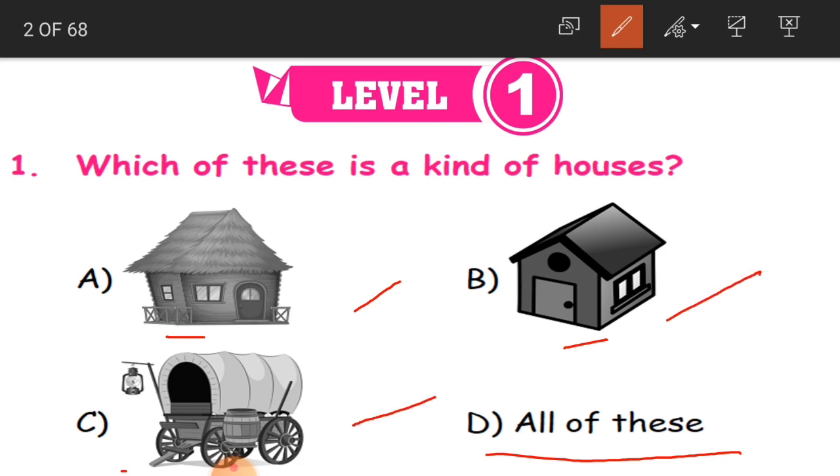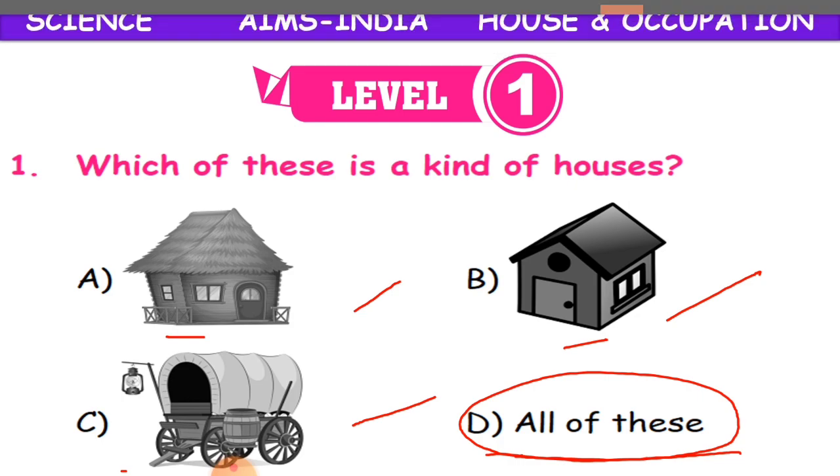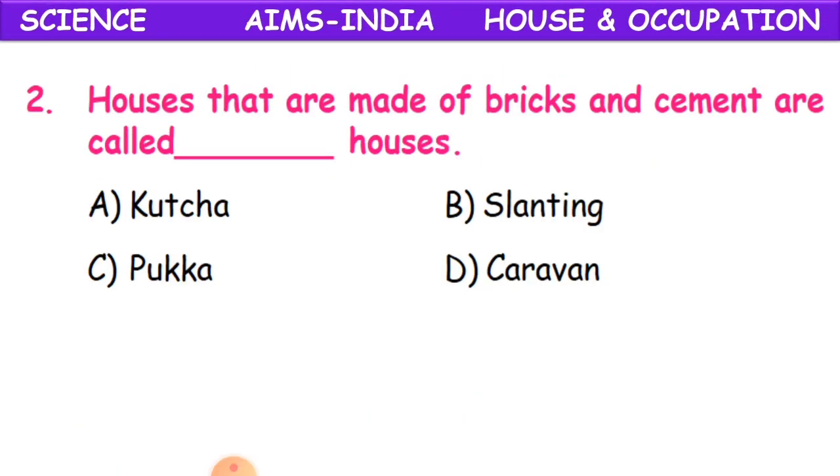Even though it is on wheels, the house is constructed on wheels where we can travel, like a caravan. Okay, this is also a house, a temporary house. Clear children? So the option is all of these. A is a kacha house, B is a pakka house and C is a temporary house, but they all are houses only. Clear children? So D is the correct answer.